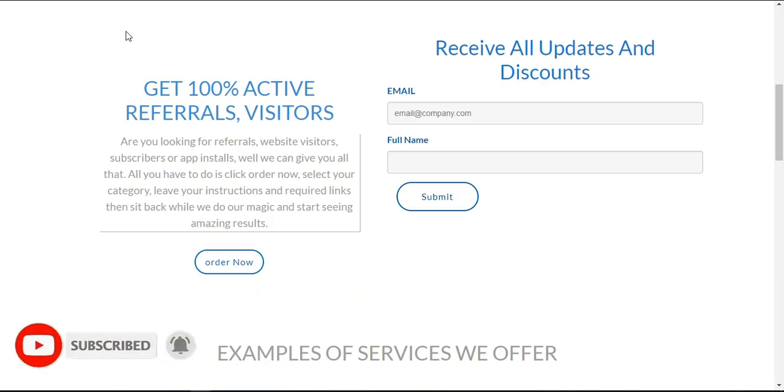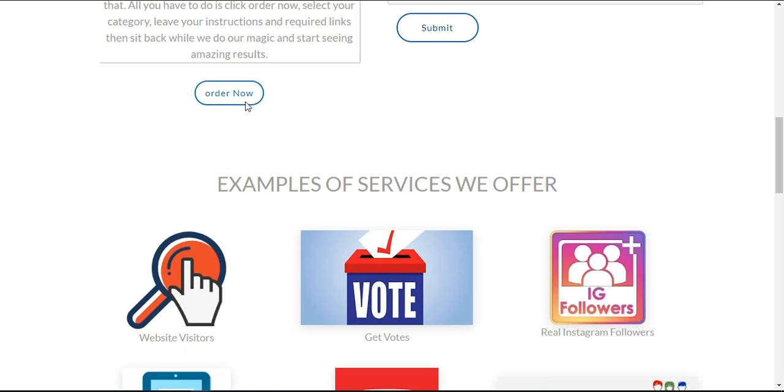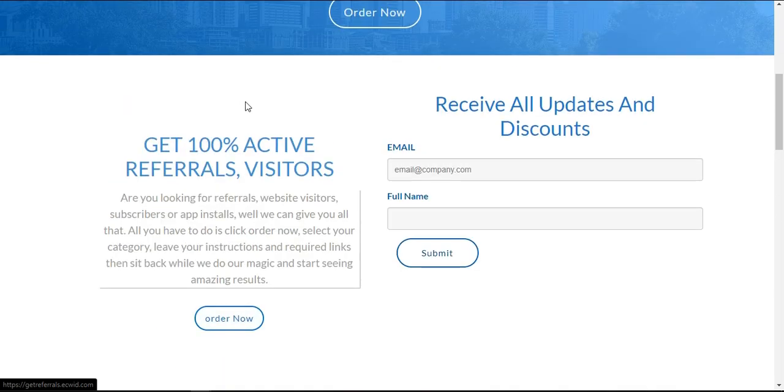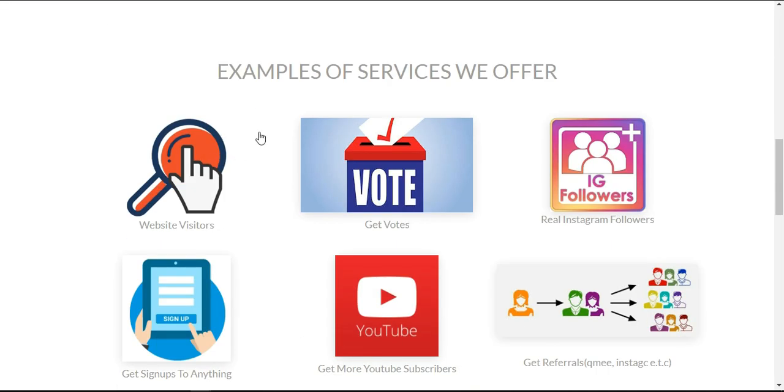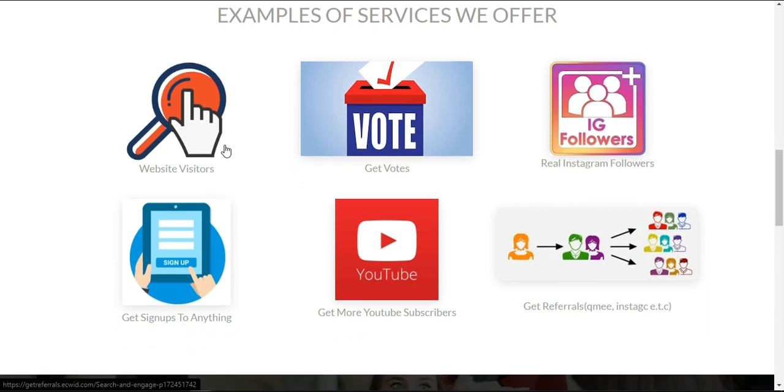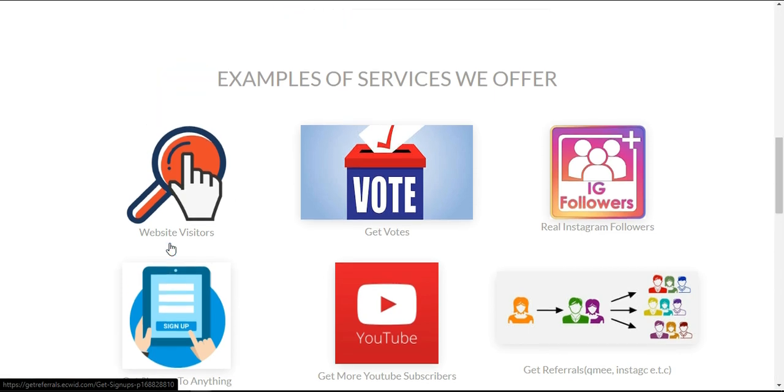You could come over here, check out, read this stuff. You could put in your email over here. But what this website does, it offers services like sign-ups, and they're basically giving you referrals. You could also come over here to get Instagram followers. You could get votes from this website. You could get website visitors. You could get YouTube subscribers. I wouldn't advise you to use that though. You could get sign-ups to whatever service site you're actually promoting, so you guys could get referrals over on this website.